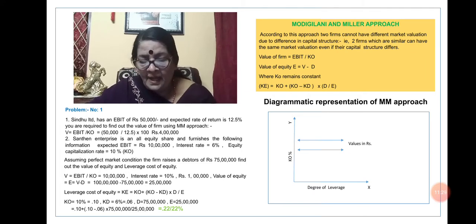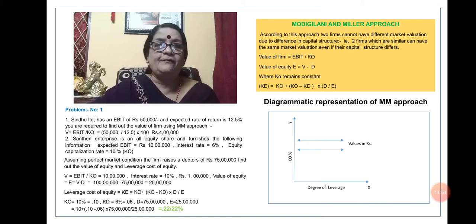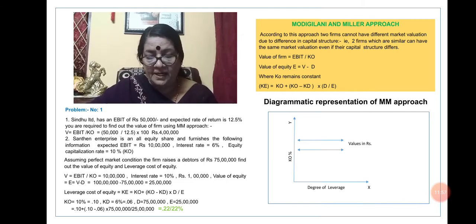It's very simple. In the second case, Southern Enterprise is an all-equity firm and furnishes the following information. Expected EBIT is 10 lakh, interest rate is 6%, and equity capitalization rate is 10%. From that you can find V, that is EBIT divided by KO: 10 lakh divided by 10 into 100, which comes to 1 crore.